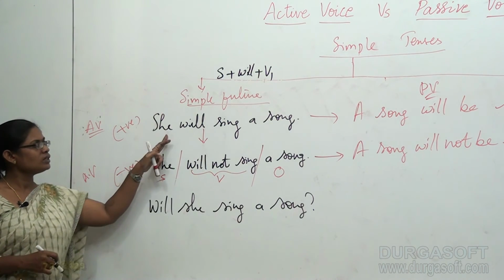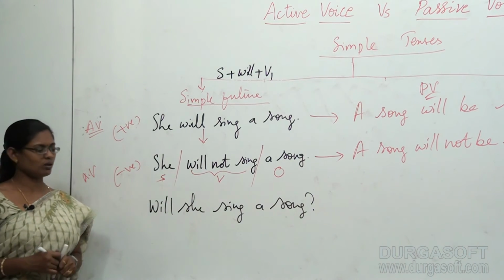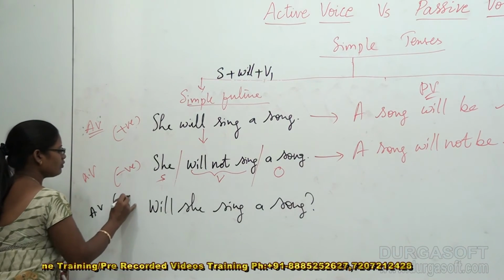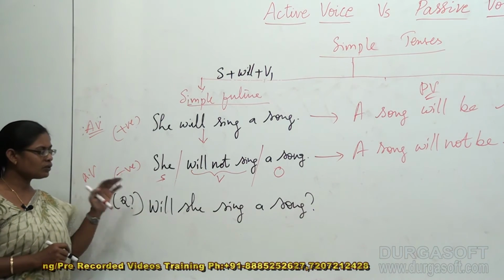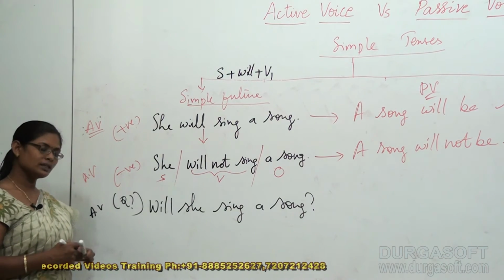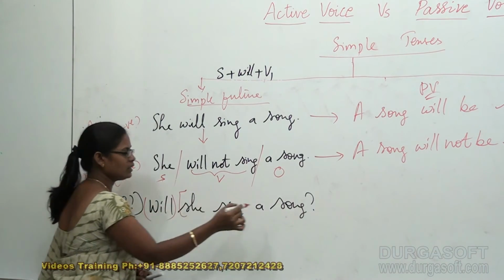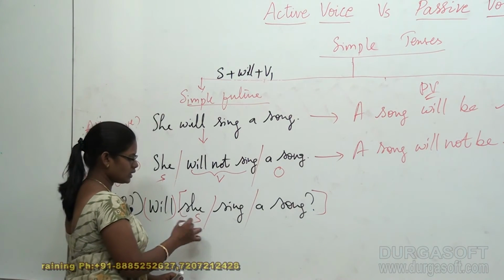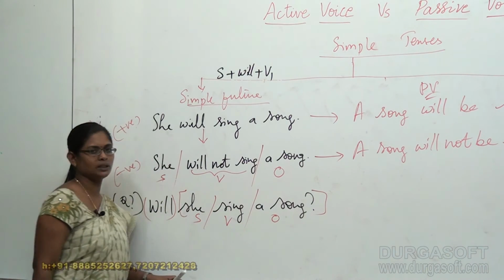So students, she will sing a song resulted in the question, will she sing a song? So I say that this is my active voice of question, questioning active voice. I would like to convert this into a passive voice question. What should I do? Yes, there's a rule for us. Just leave this part aside and start dealing with this part. Now split it. She is the subject, sing is the verb, a song is the object.